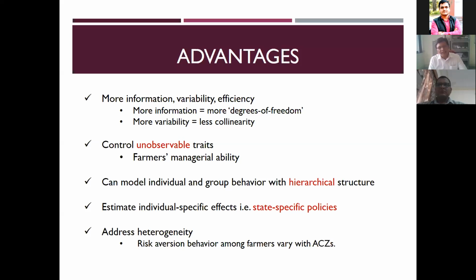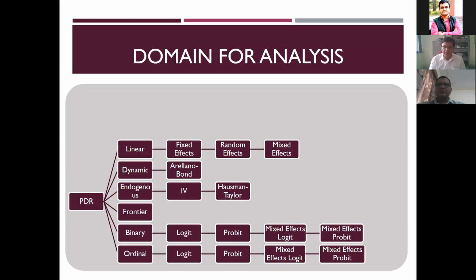By that, it's possible to measure state-specific policies. Recently we have been coming across the APMC, which is not going to be there, and the Essential Commodities Act is going to change. Definitely the impact will be very different in different states, or for different farmers. If they are big farmers with a big say, their benefit will be different. That sort of information can be constructed in this panel data model. And heterogeneity, as usual, can be taken in very great detail.